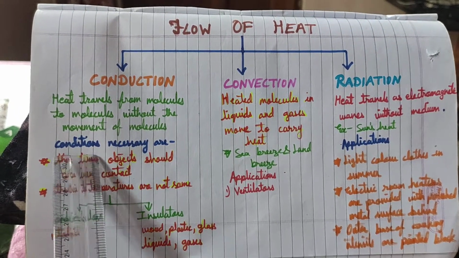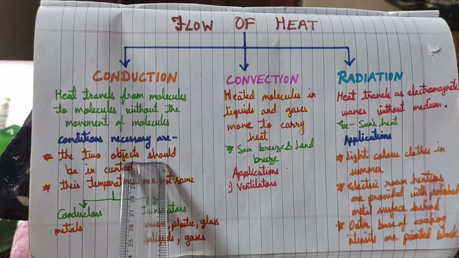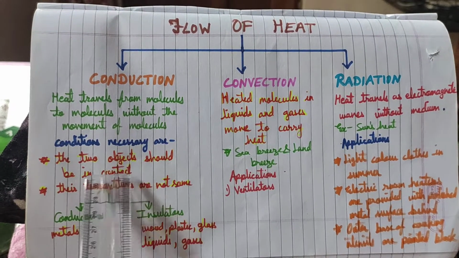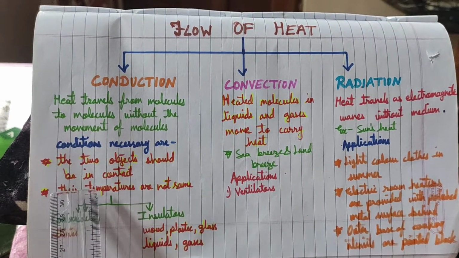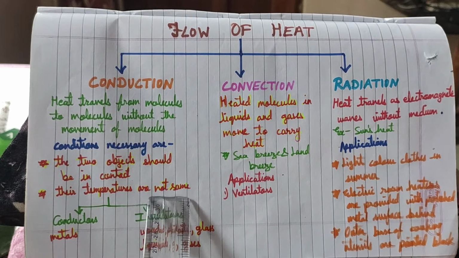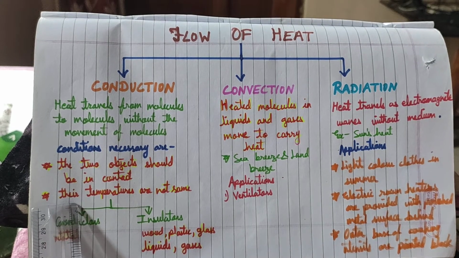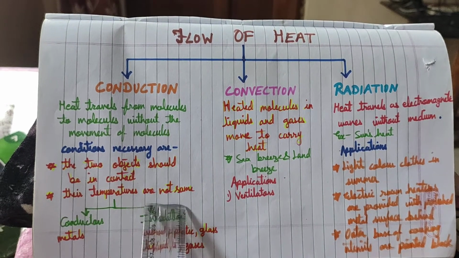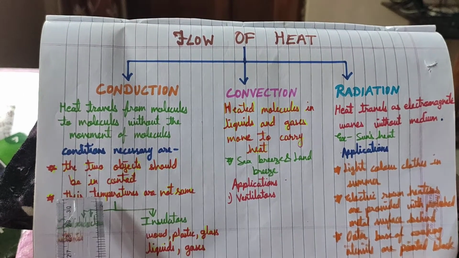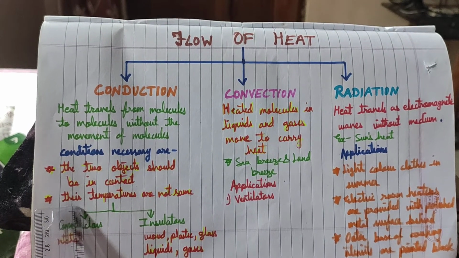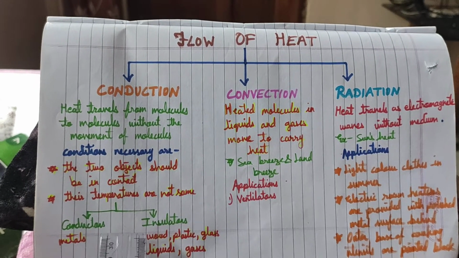The conditions necessary for conduction of heat are that the two objects should be in contact and their temperatures should not be the same. It means one end should be at a higher temperature and another at a lower temperature, and heat always travels from the hot end to the cold end.